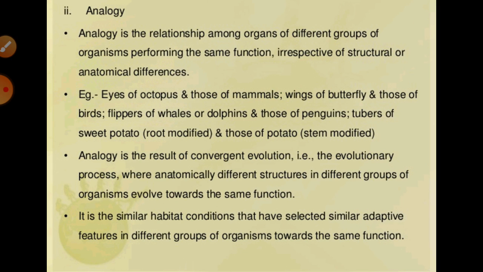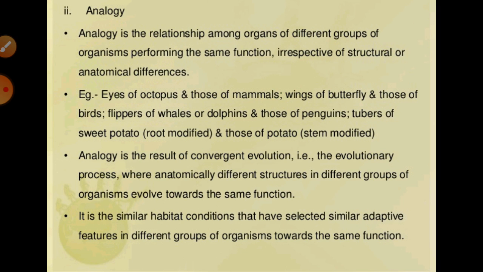If you talk about the wings of an insect, or of other birds, or a bat, they perform the same function but are analogous organs.